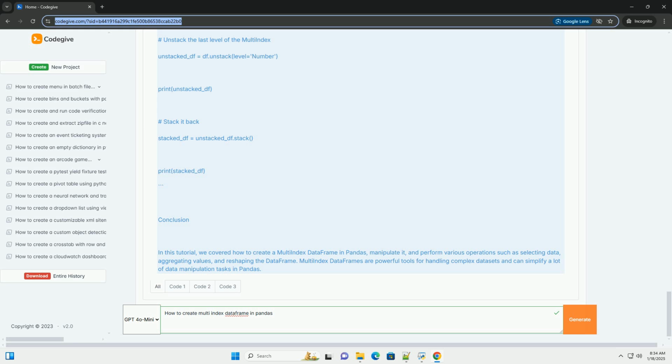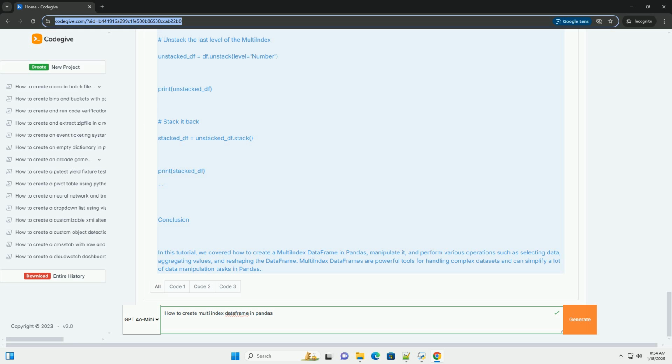Step 4, resetting the index. If you want to convert the multi-index back to columns, you can use the reset_index method. Step 5, stacking and unstacking. You can stack and unstack levels of the multi-index to reshape your data frame.